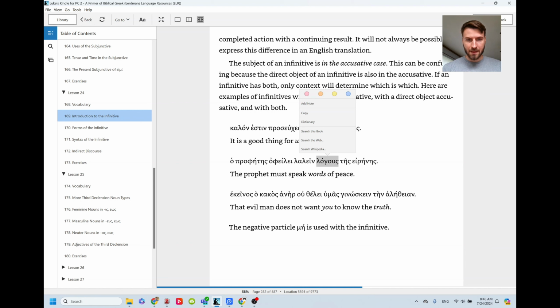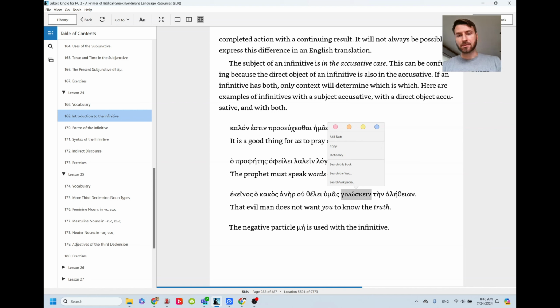So here, that evil man does not want you to know the truth. There, you is accusative and it's the subject of the knowing. So those are examples.